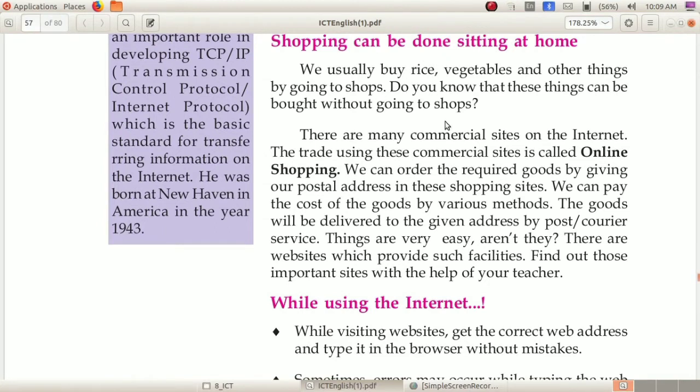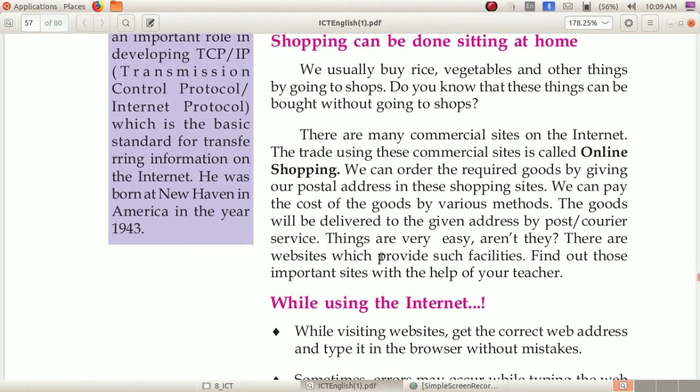Then there are a lot of methods for paying the fees. You can give the money when the delivery boy arrives, that is cash on delivery. Or you can pay by internet banking. So there are a lot of methods for paying the cash.